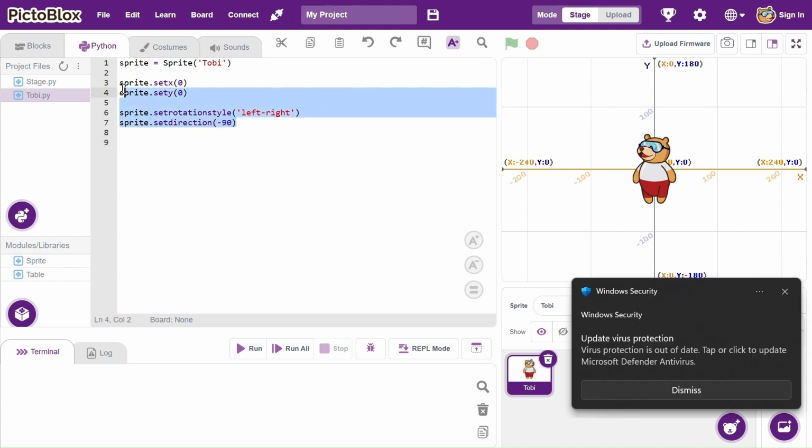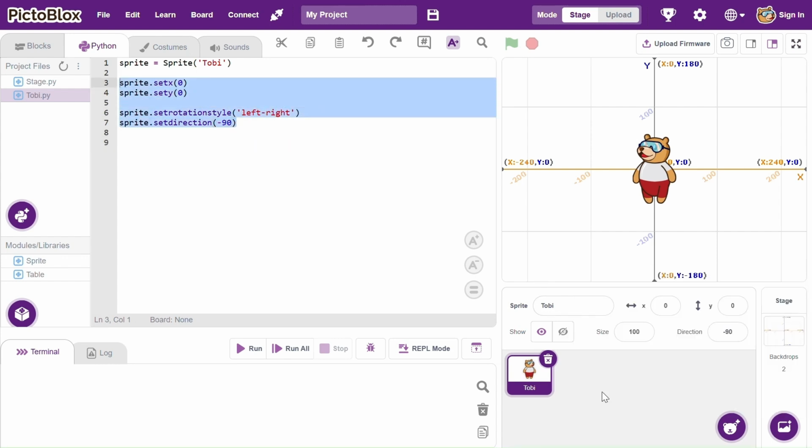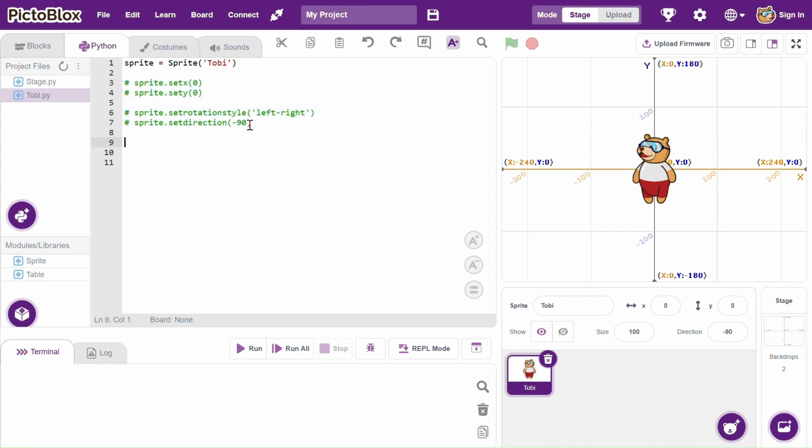I'm going to comment all of this code out. And then let's go ahead and say while True. So a while loop is a loop that we run when something is true. So if you say while True, True will always be true. And the first thing we want to do is to get the position of the mouse cursor along the horizontal axis and along the y-axis as well.